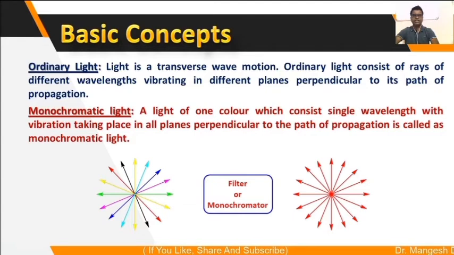A light of one color which consists of a single wavelength, with vibration taking place in all planes perpendicular to the path of propagation, is called monochromatic light. So this is the center of all these arrows. This is the path of propagation, and these are the waves which vibrate in all the directions but perpendicular to this path of propagation.